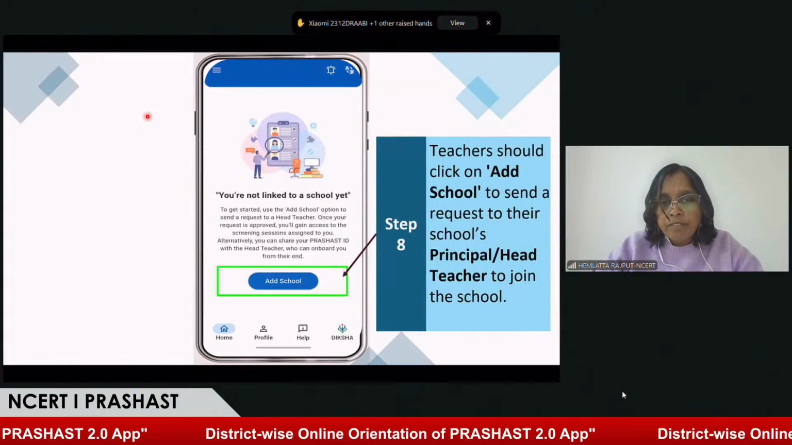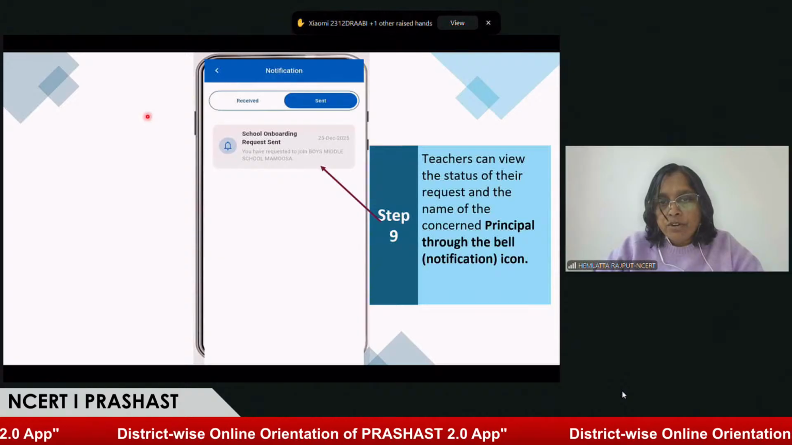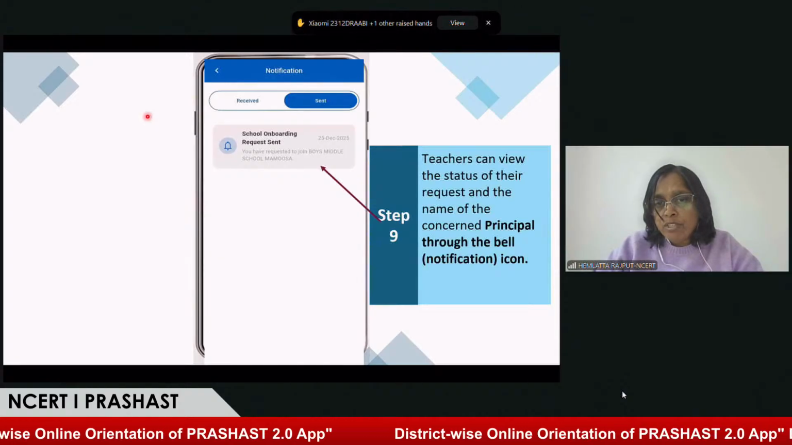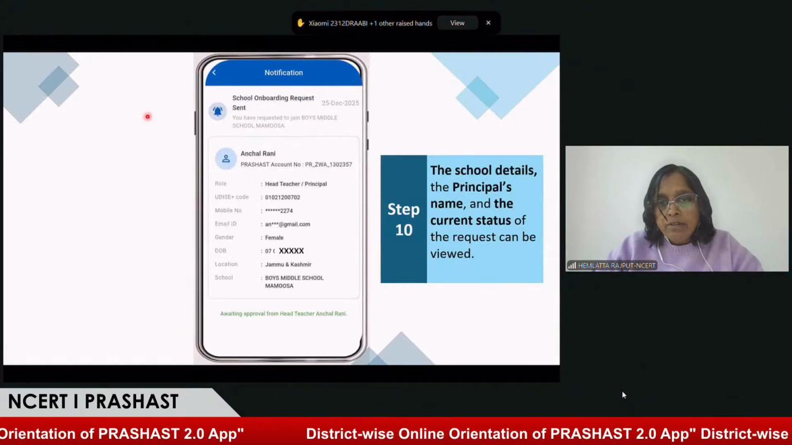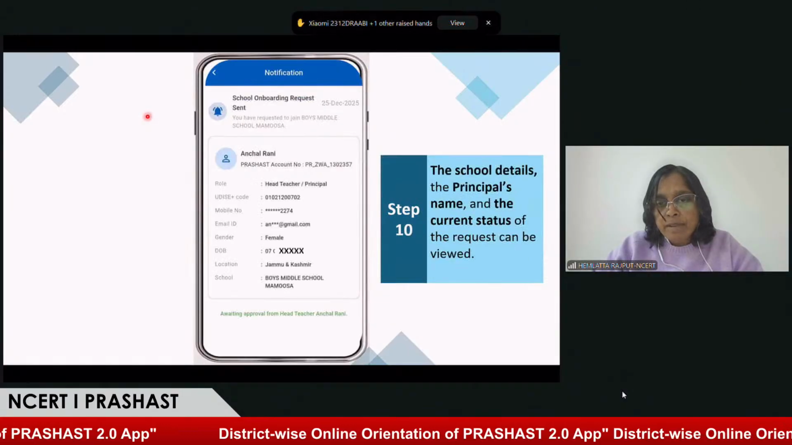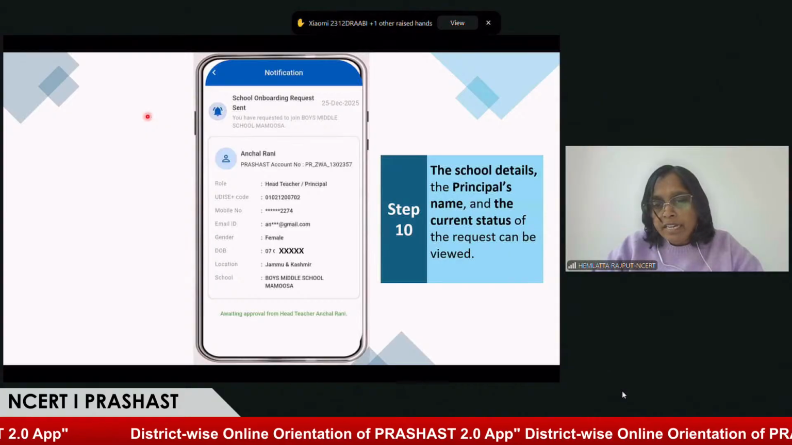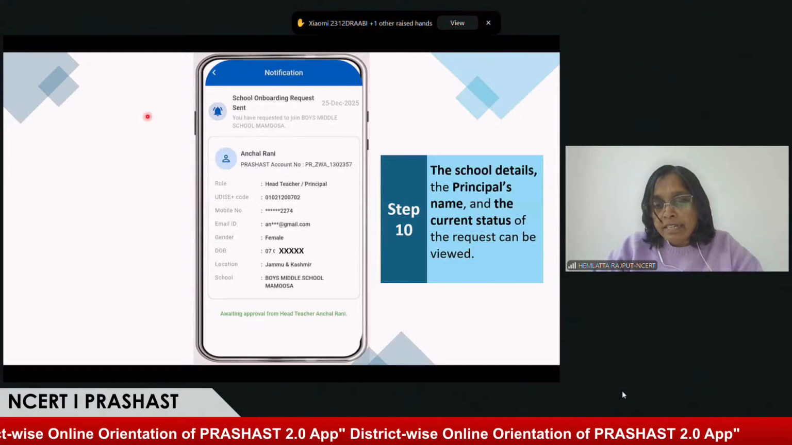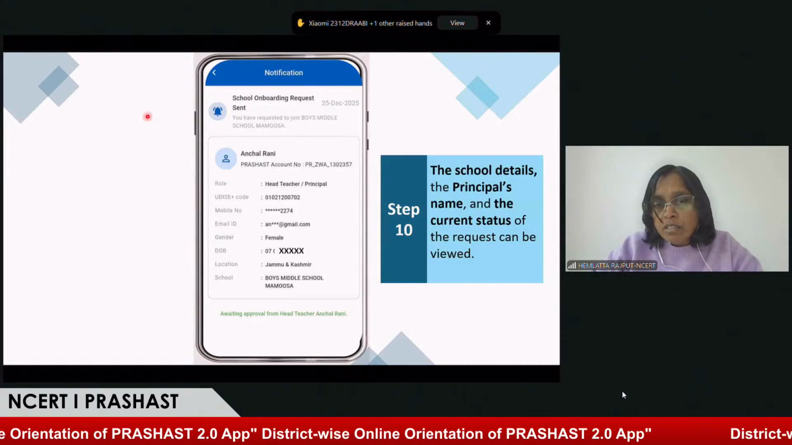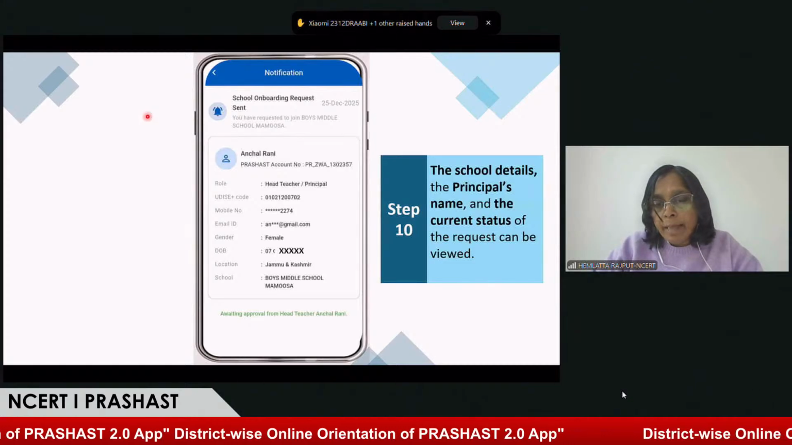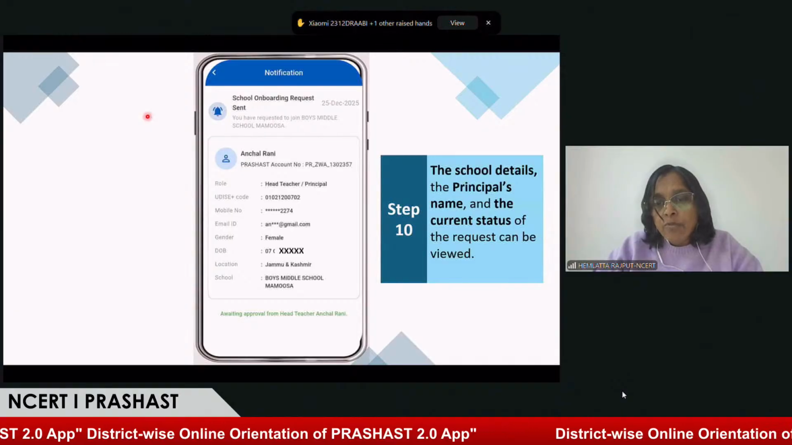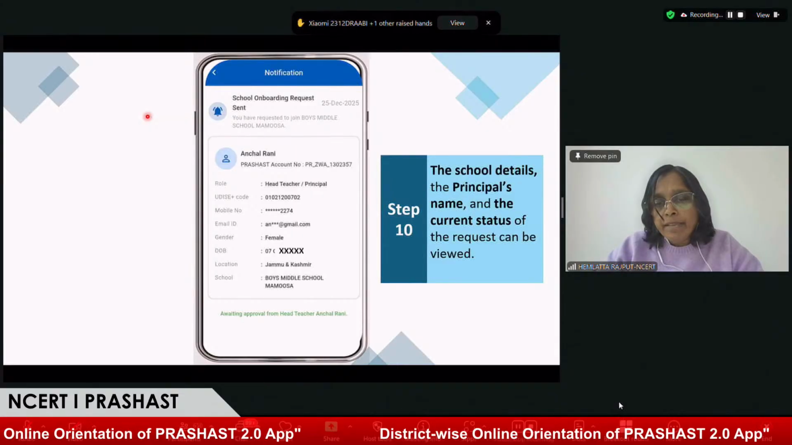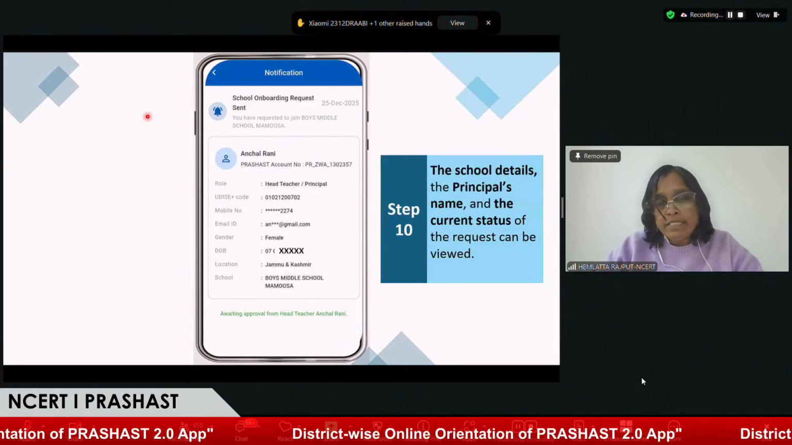Now, once you register yourself, your request will be sent to the school system. You can see that this request I have sent to the principal. Now, you can see that this is my profile. Here the green notification is there, awaiting approval from head teacher, that is Ajay Rani. This notification is shown because my approval is pending with ma'am, that is the head teacher. Once they approve, I will get a different notification that my application is approved by the head teacher.